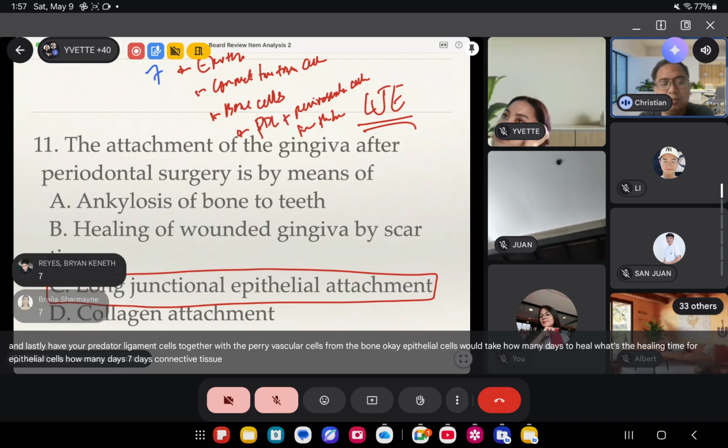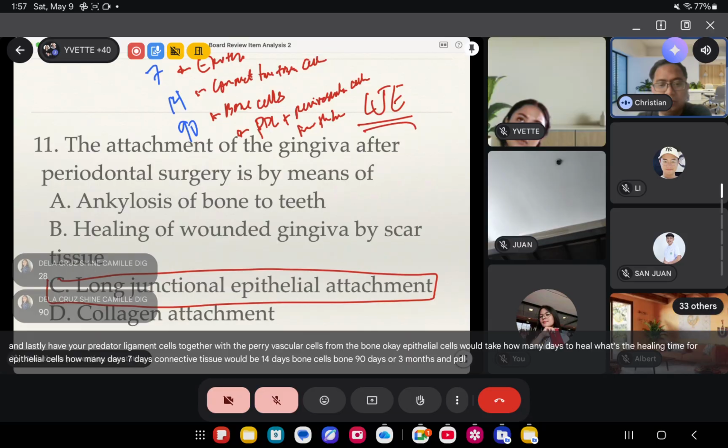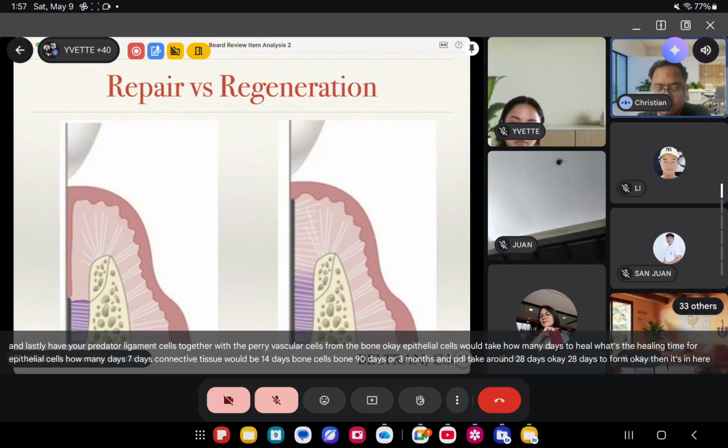Connective tissue would be 14 days. Bone cells, 90 days or 3 months. And PDL would take around 28 days to form. Okay, I think it's in here.